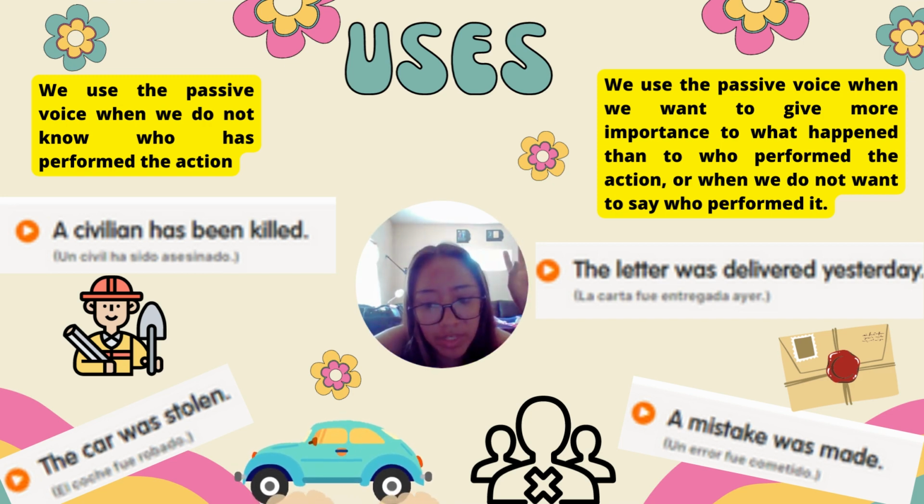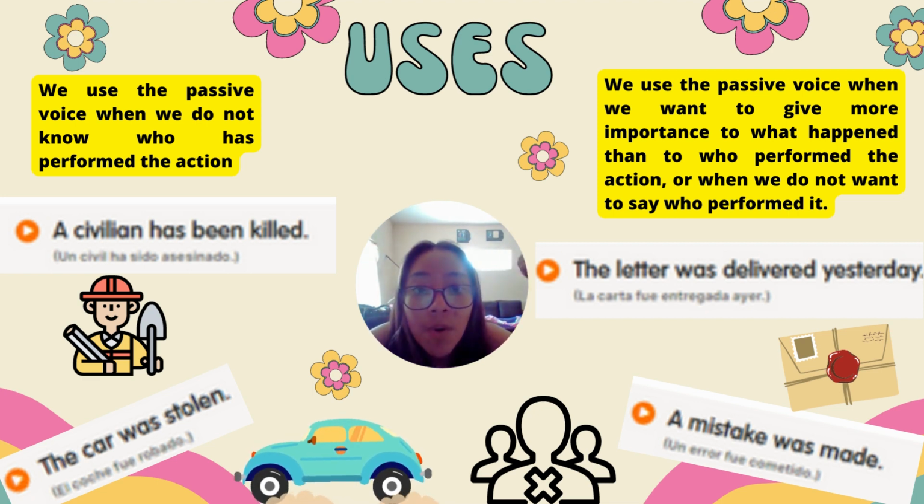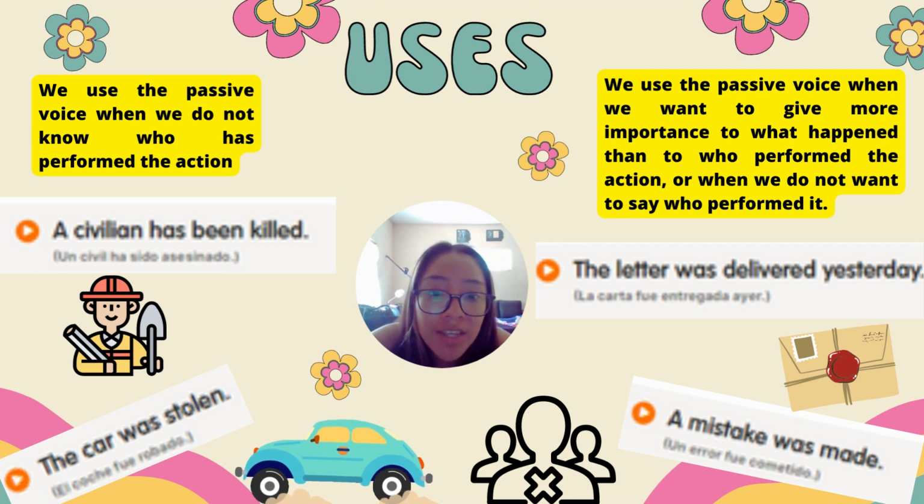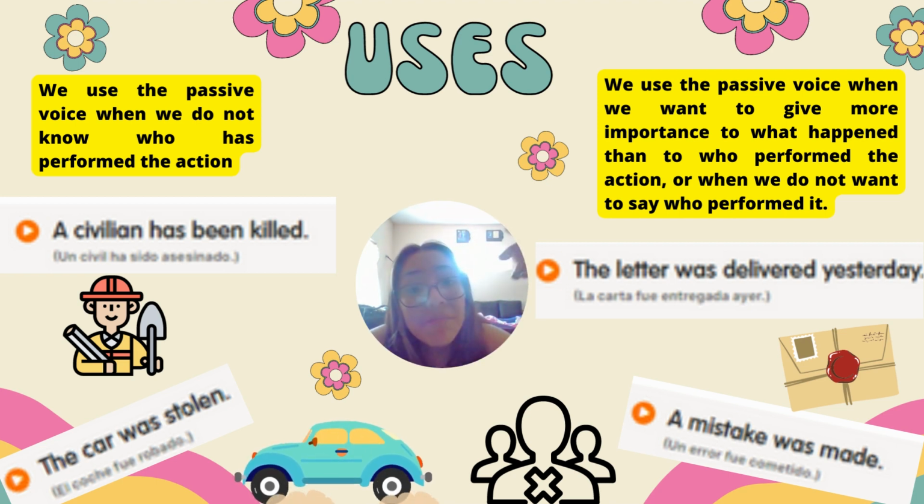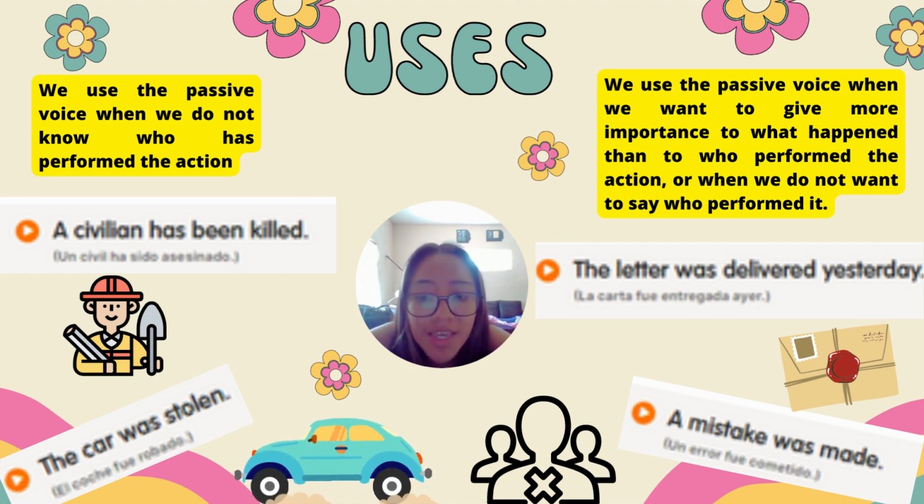Use 2. We use the passive voice when we want to give more importance to what happened than to who performed the action, or when we do not want to say who performed it. Example 1. The letter was delivered yesterday. La carta fue entregada ayer. Example 2. A mistake was made. Un error fue cometido.